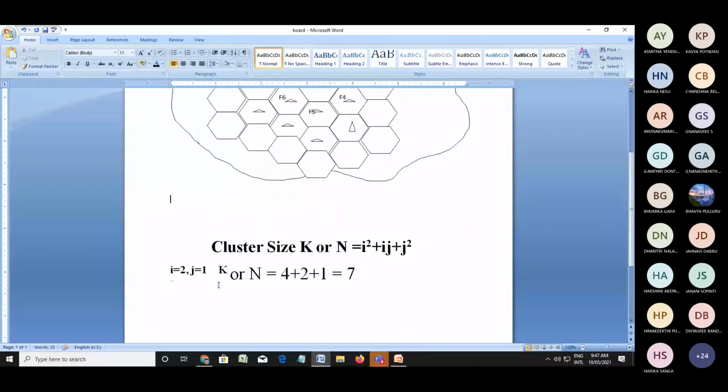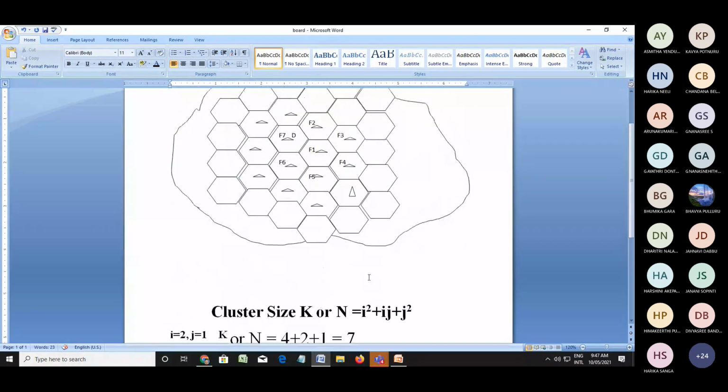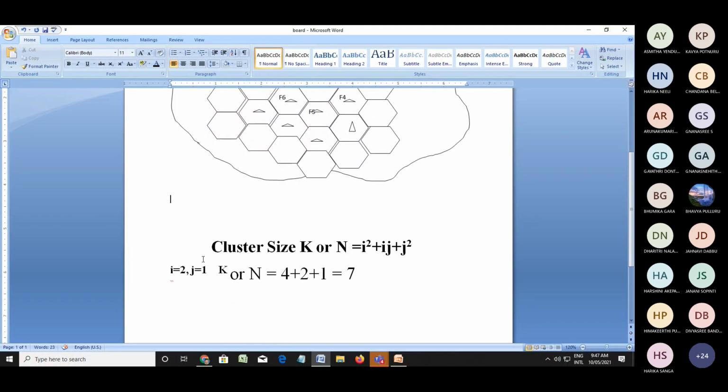Based upon this, i equal to 2, j equal to 1, how much is the cluster size? 7. That is, only 7 frequencies are allocated first: F1, F2, F3, F4, F5, F6, and F7. Again, where exactly does F1 come? Here, here, here, we don't know exactly where F1 comes again. Based upon these i and j values, we have to find the exact location.